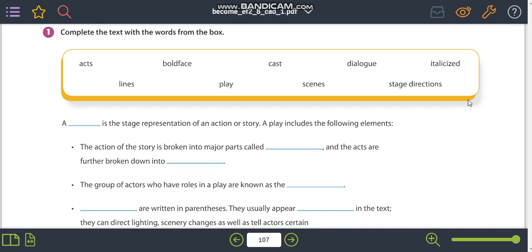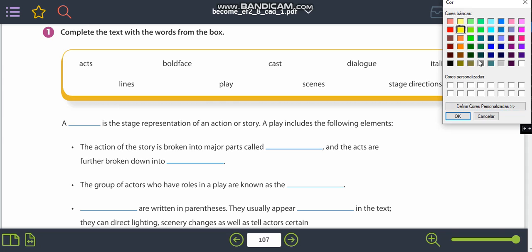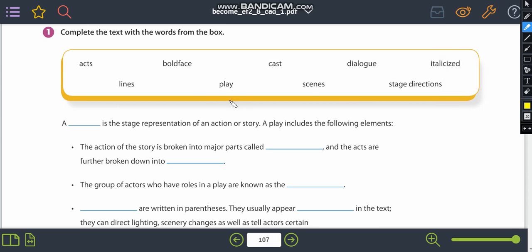So on page 106, you are going to do the first exercise, complete the text with the words from the box. In this exercise, you are going to fill this text about a play. So here in the beginning, is the stage representation of an action or a story. So you're going to begin with a play is the stage representation of an action or story. A play includes the following elements.